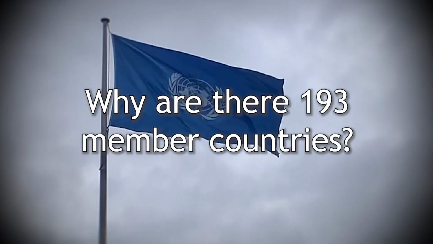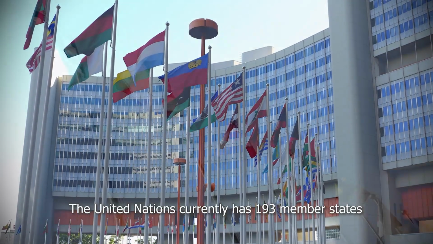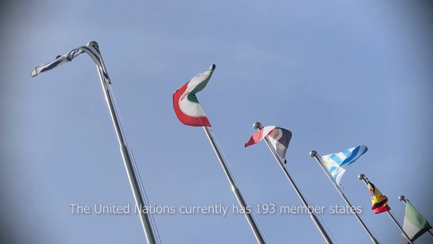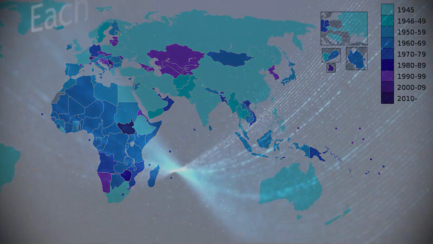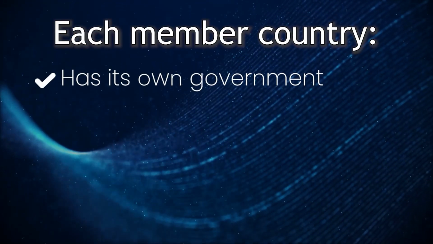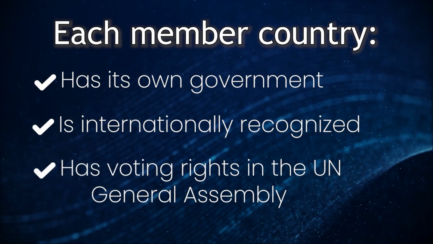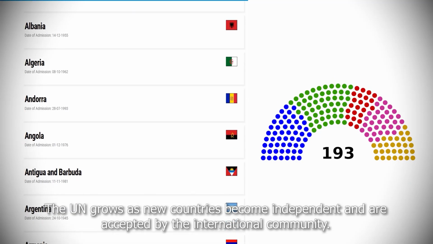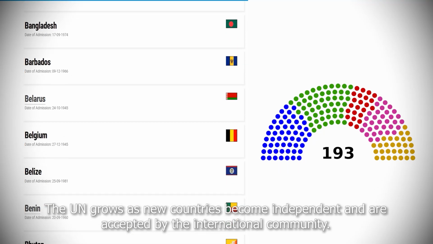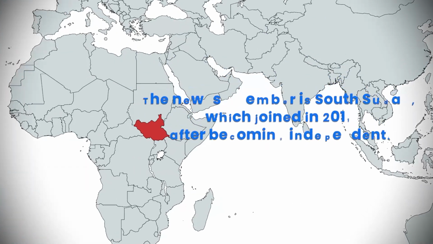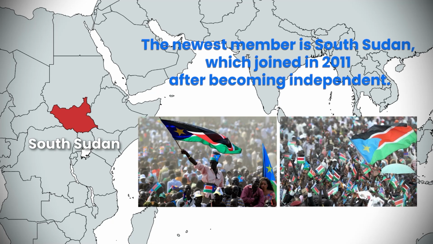Why are there 193 member countries? The United Nations currently has 193 member states because these are the widely recognized independent countries of the world. Each member country has its own government, is internationally recognized, and has voting rights in the UN General Assembly. The UN grows as new countries become independent and are accepted by the international community. Example: the newest member is South Sudan, which joined in 2011 after becoming independent.